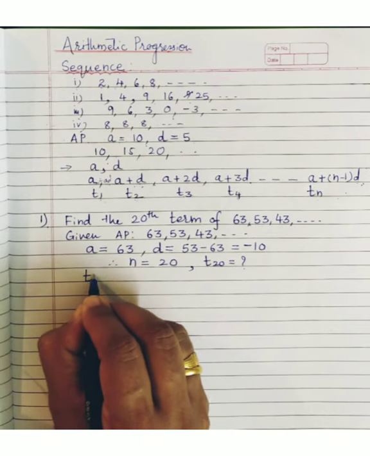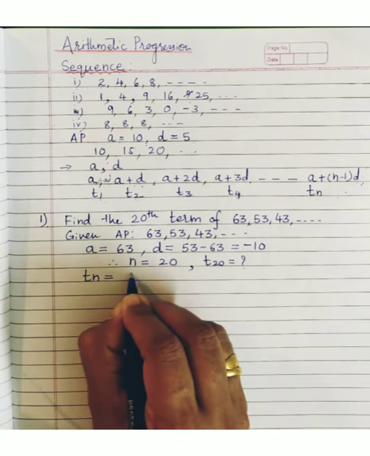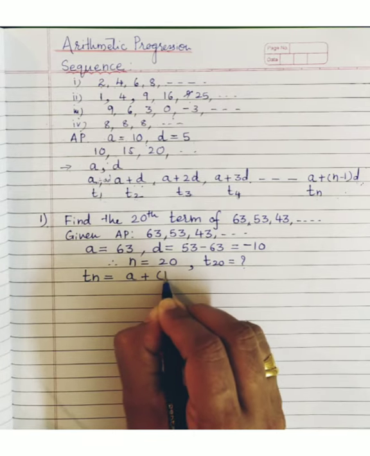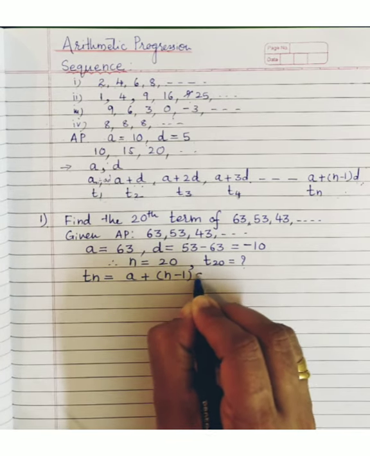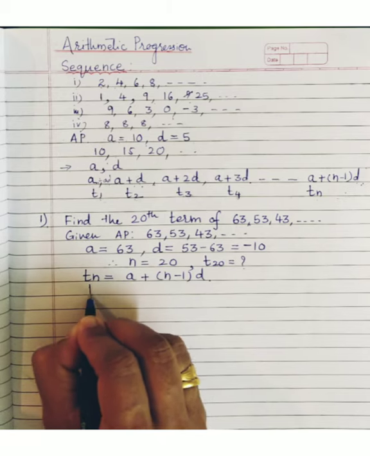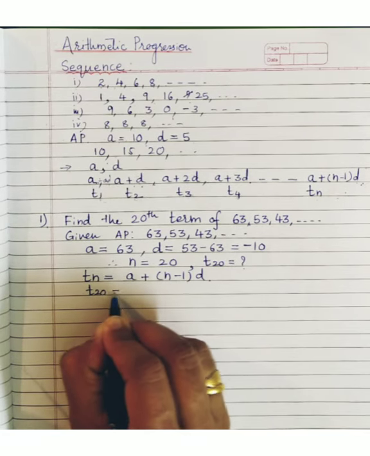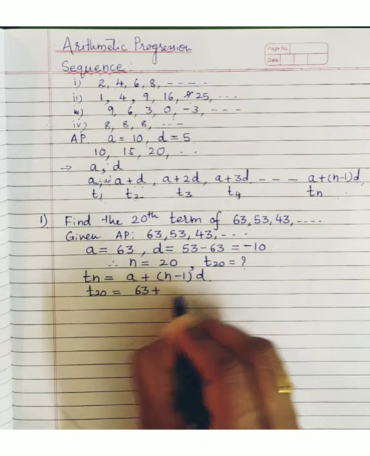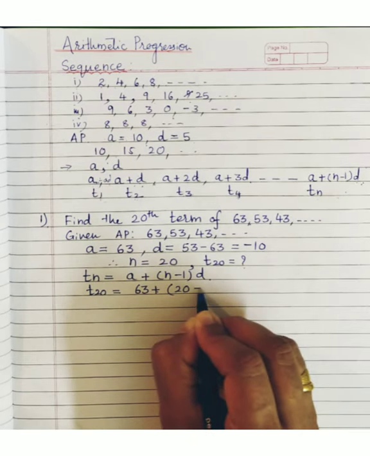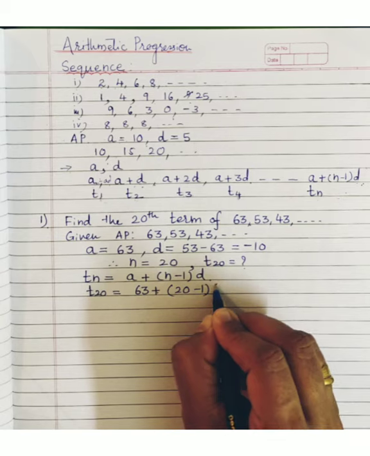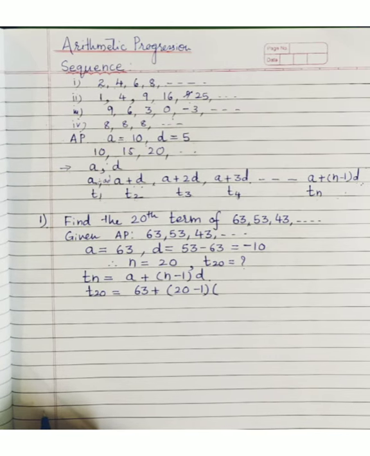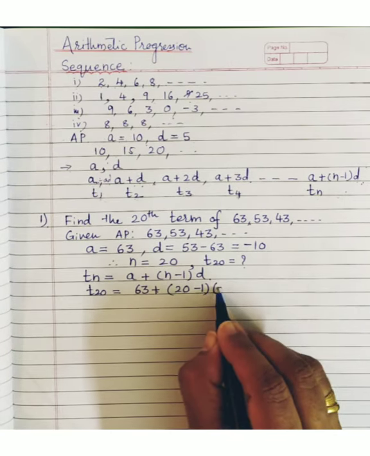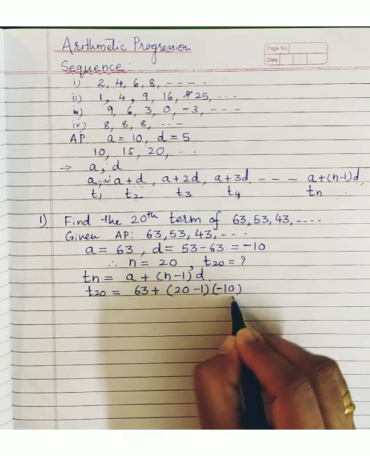The next step is to write down the formula: A plus n minus 1 into d. So the 20th term is A, 63, plus n, 20 minus 1. Now d is a negative number, so immediately put a bracket there for multiplication: minus 10.